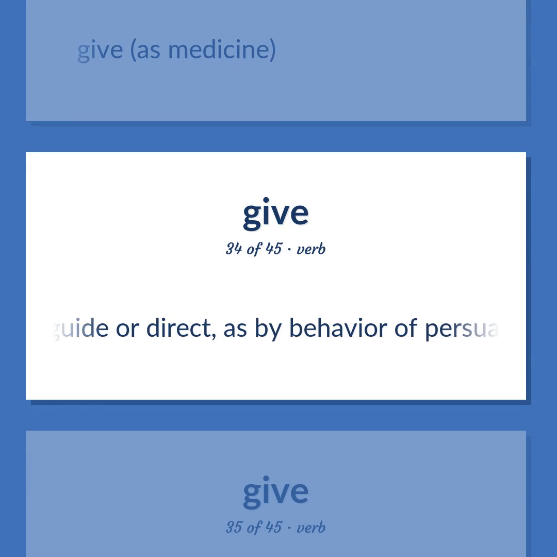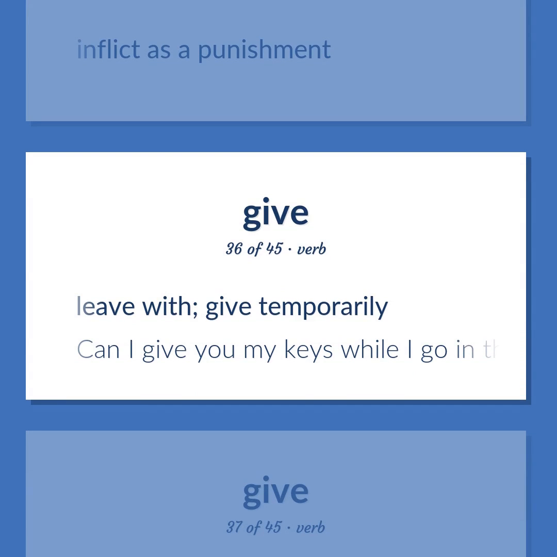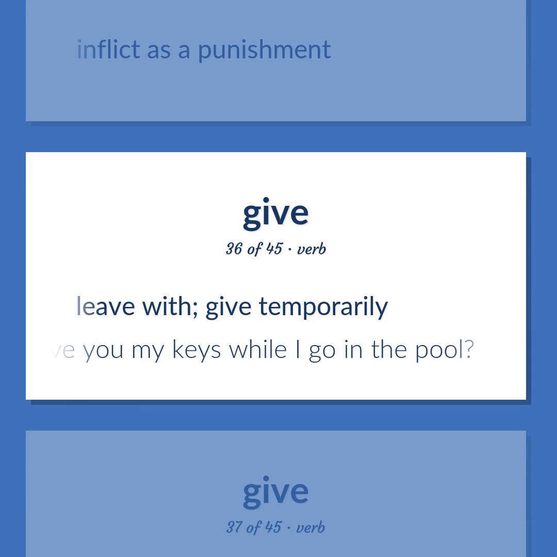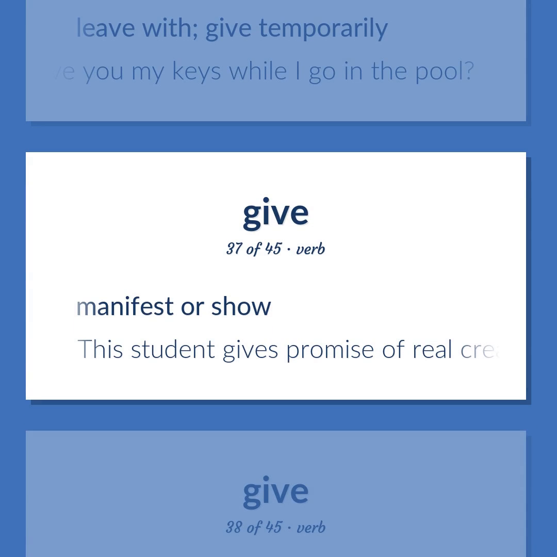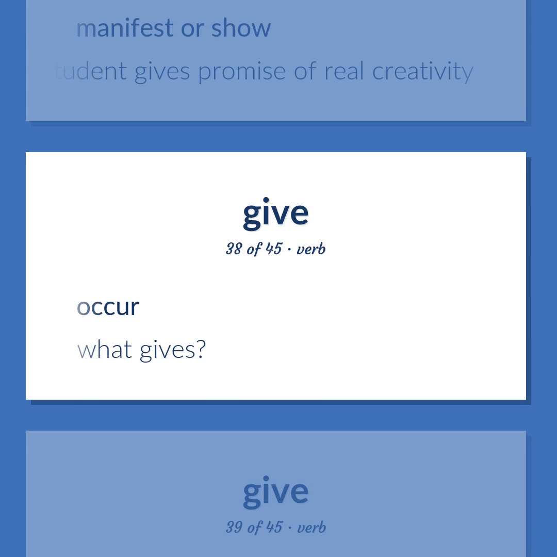Guide or direct, as by behavior of persuasion. Inflict as a punishment. Leave with. Give temporarily. Can I give you my keys while I go in the pool? Manifest or show. This student gives promise of real creativity. Occur.